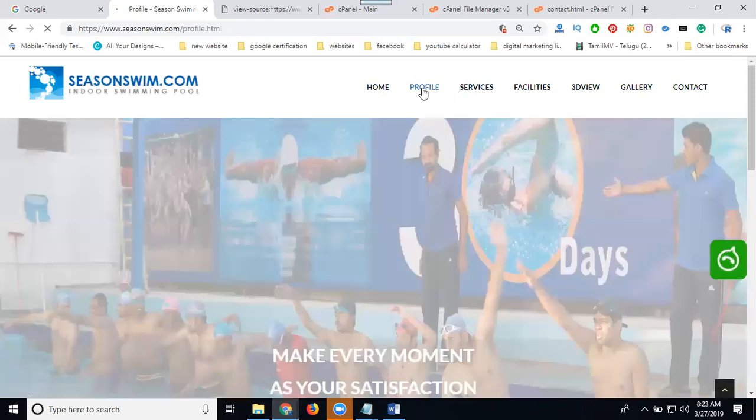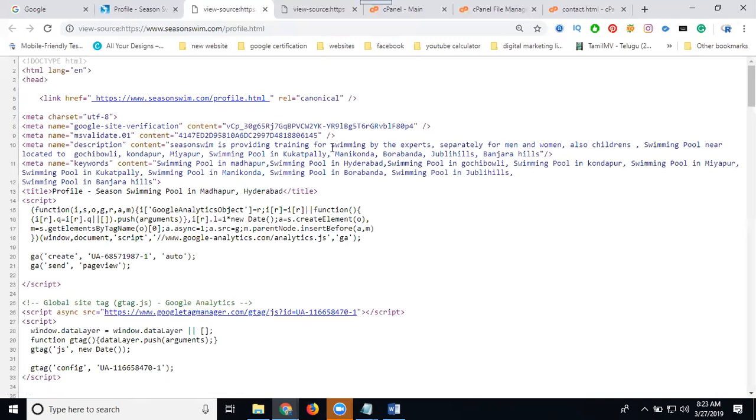After updating any title, description and keyword, just click profile. A simple option is Control U. Click Control U. See this option called profile: season, swimming pool, Mala brand, Hyderabad. Is it clear? This is called writing for every option.